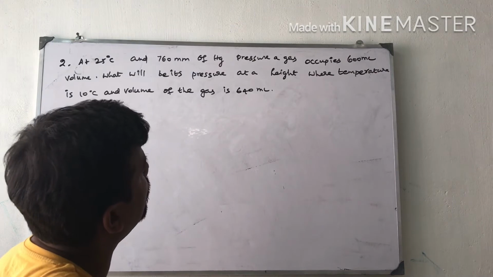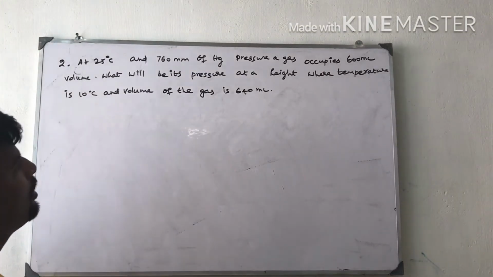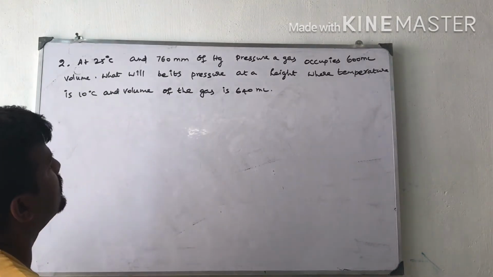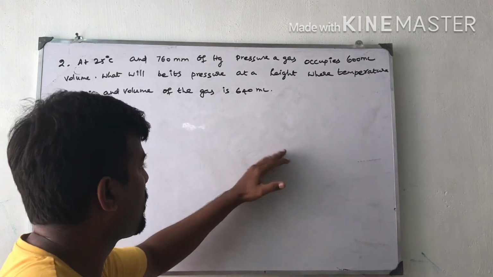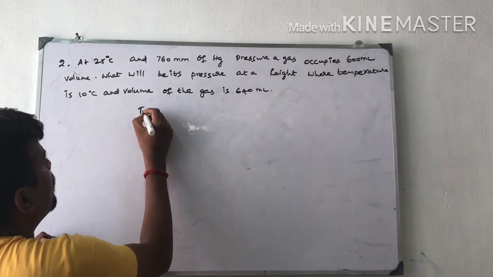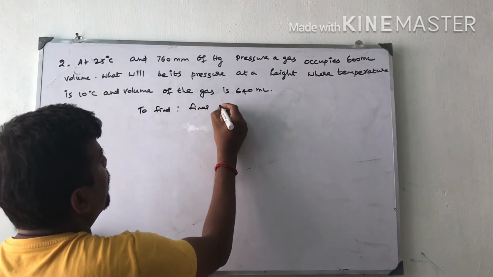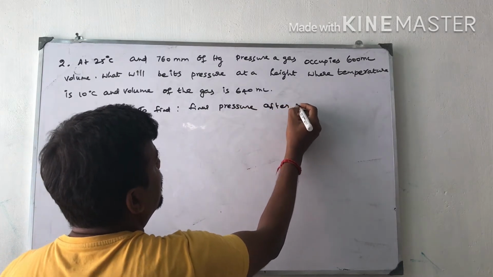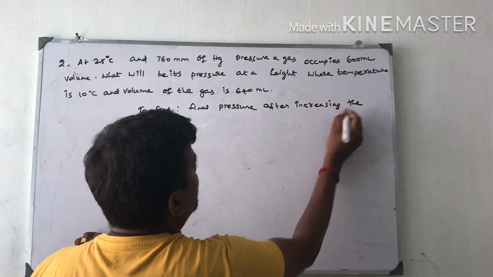Question: at 25 degrees Celsius, 750 millimeter of mercury pressure, a gas occupies 600 milliliter volume. What will be its pressure at a height where the temperature is 10 degrees higher and the volume of gas is 640 milliliter? The question is to find the final pressure after the change, after increasing the temperature by 10 degrees.